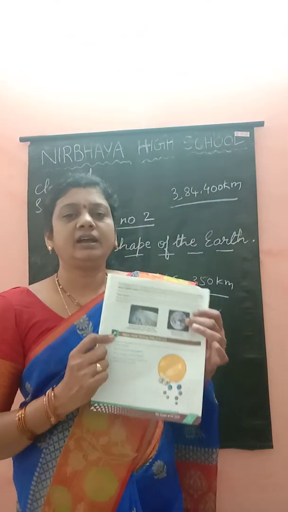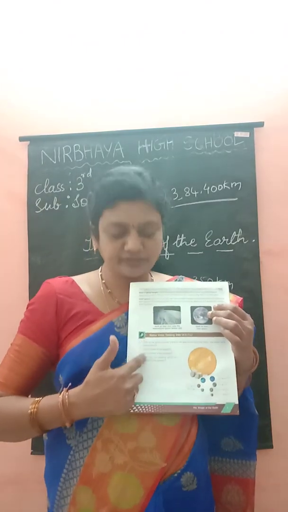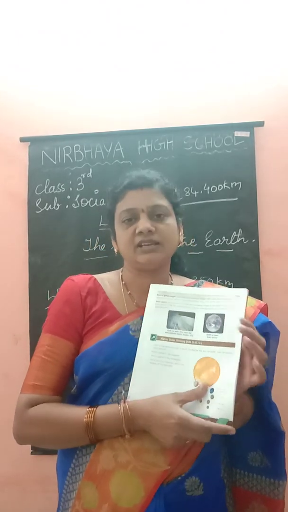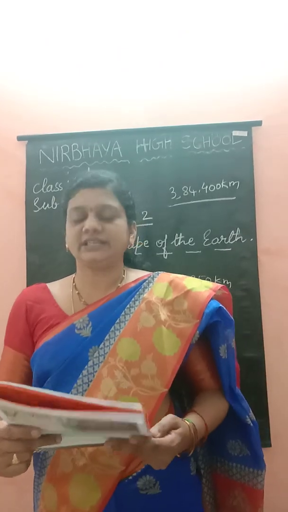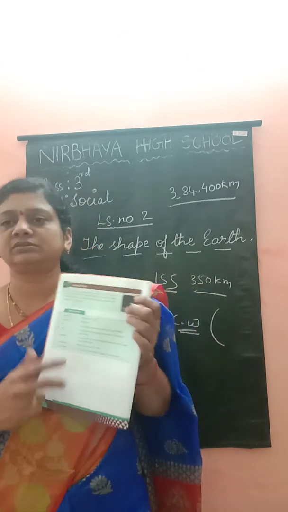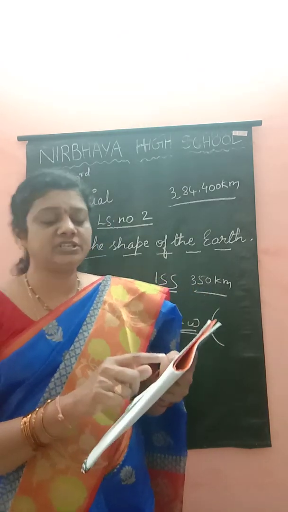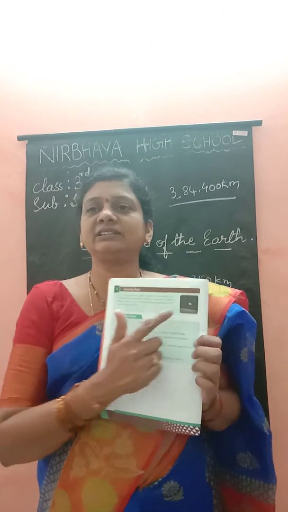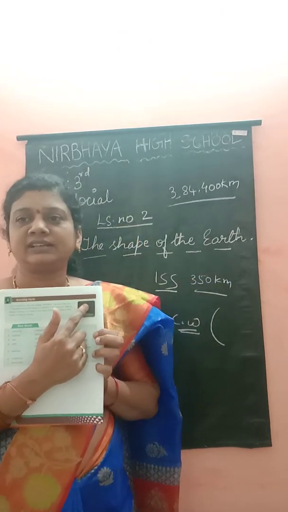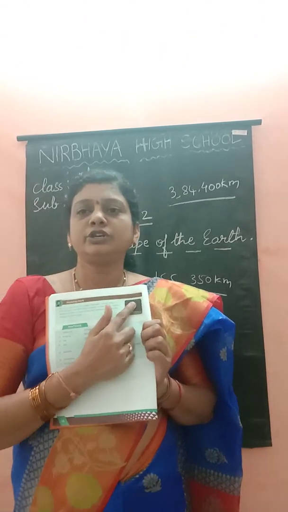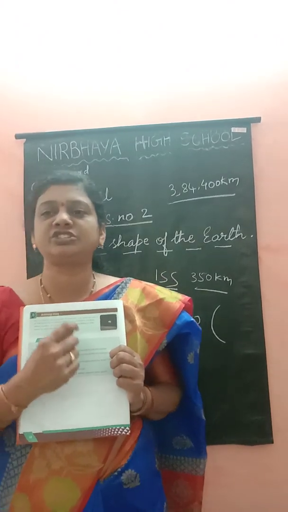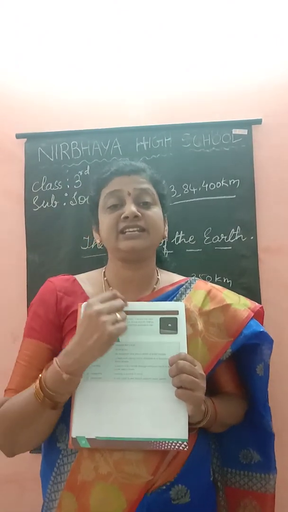Take your textbook, page number 9. Here are the HOTS questions. These questions you have to write in your textbook, and beside them you have to write the answers. You have to complete this. Okay children? Now take the textbook, page number 10. See the picture Earthrise. It shows the view of the Earth from the moon's surface. See this picture, children. It was shot by William Anders, and it is one of the most famous pictures in the history of space travel, in 1968.